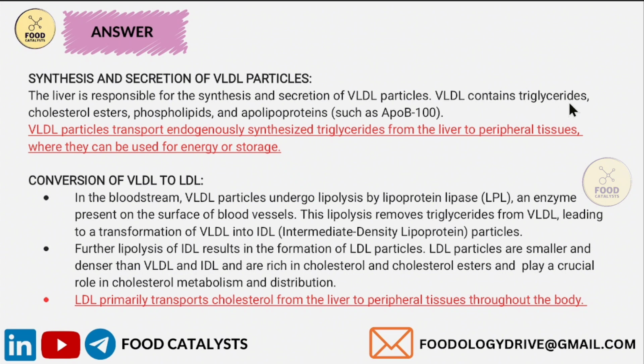VLDL contains triglycerides, cholesterol esters, phospholipids and apolipoproteins. These VLDL particles transport endogenously synthesized triglycerides from the liver to peripheral tissues where they can be used for energy or storage. This lipolysis removes triglycerides from VLDL, leading to a transformation of VLDL into IDL, nothing but intermediate density lipoprotein. Further, lipolysis of IDL results in the formation of LDL particles.